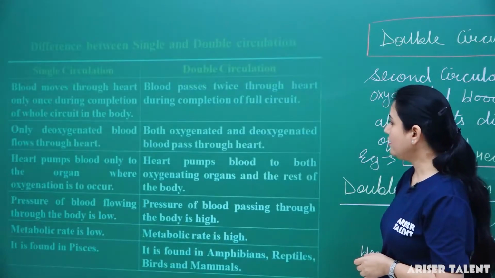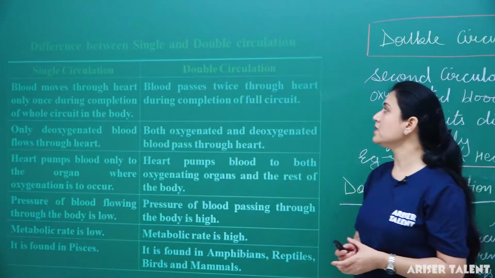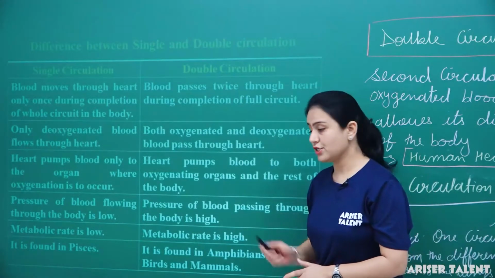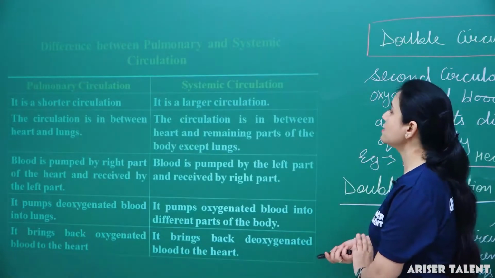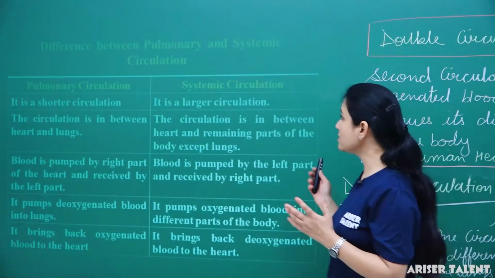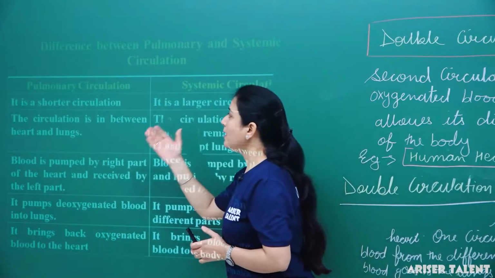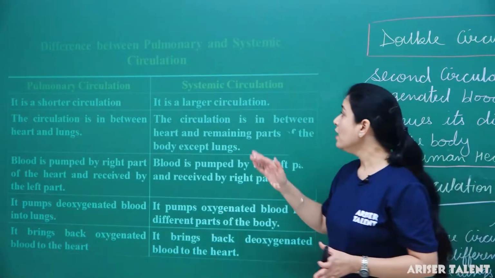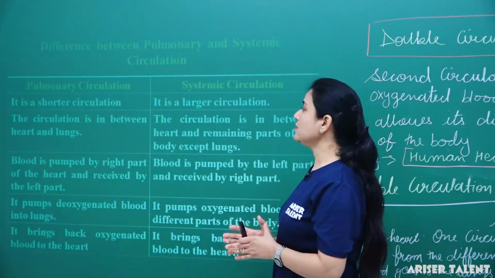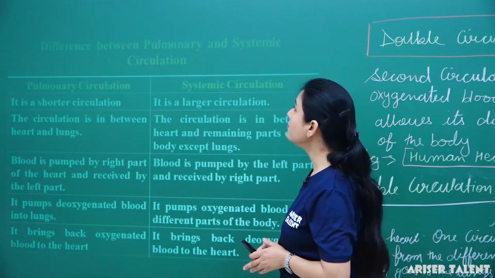So here we have discussed the points about single circulation and double circulation. Now we are going to talk about the pulmonary circulation and systemic circulation. What is the difference between them? Pulmonary circulation is a shorter circulation, but systemic circulation is a larger circulation.